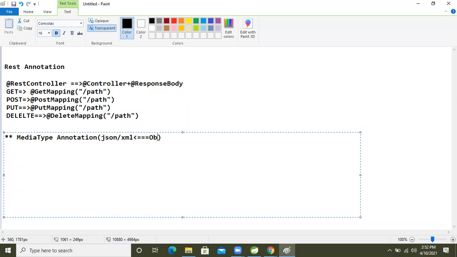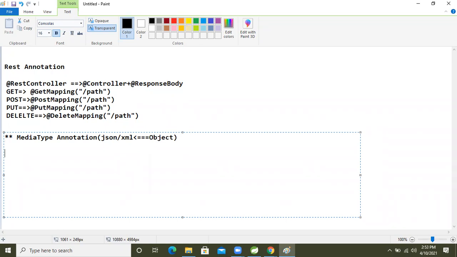If we want to convert our object into JSON or XML data, for that we will use the media type annotations. But don't worry, only one annotation is mandatory, guys; the other annotations are not mandatory.